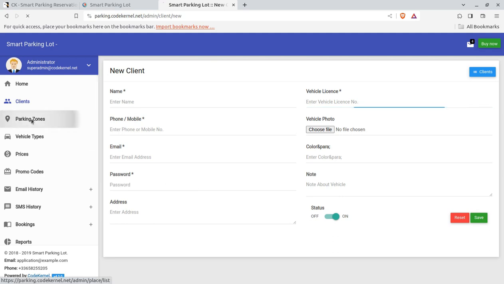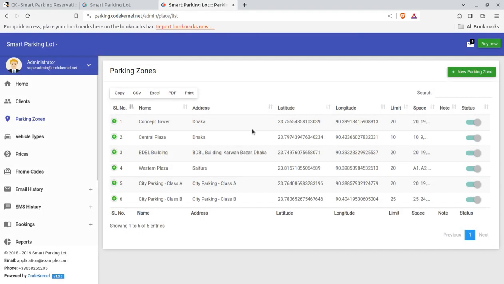Okay, so you can create the parking zones now. As I said, you can create multiple parking zones as available in your control. Suppose you have access to 10 parking zones, you can create 10 parking zones. Even the system can be used for a single parking zone.